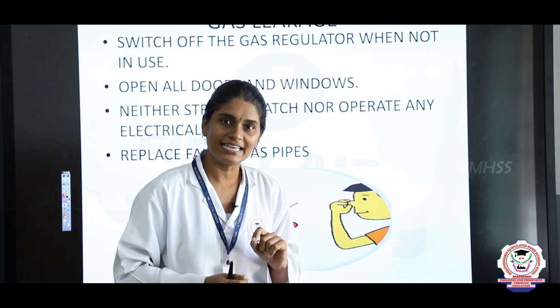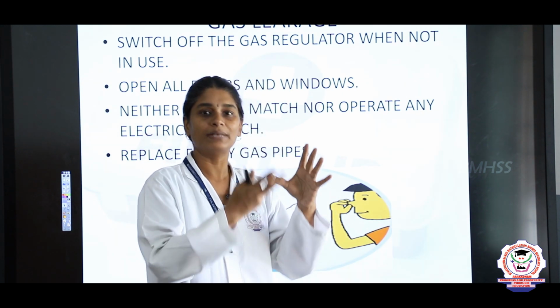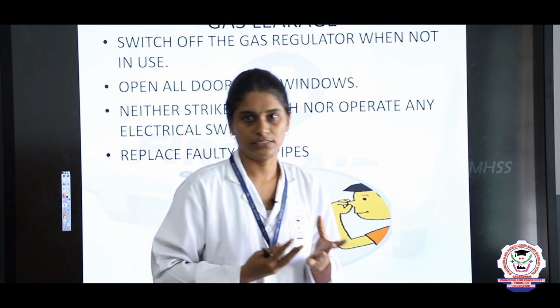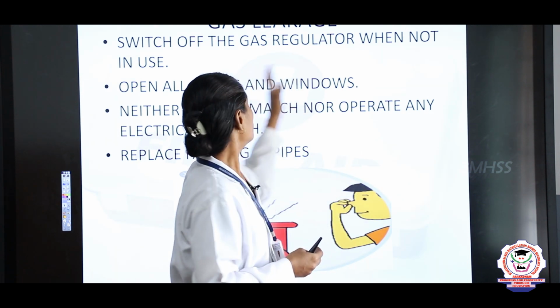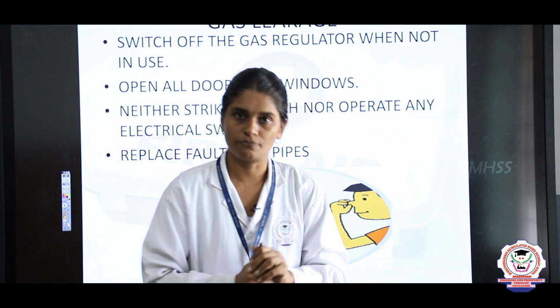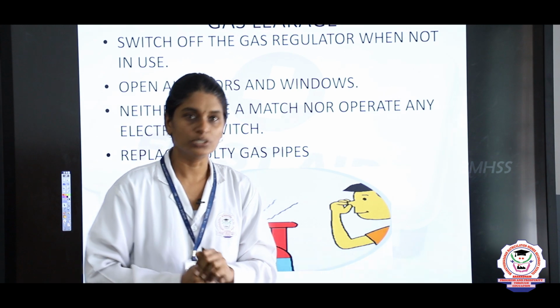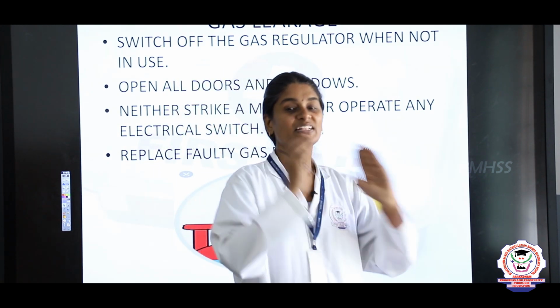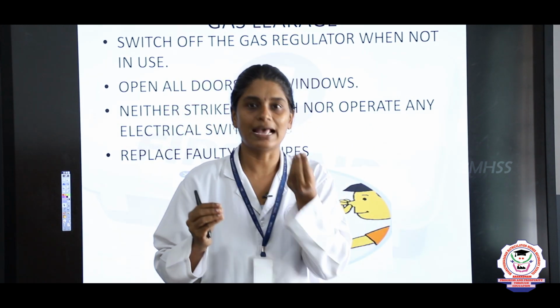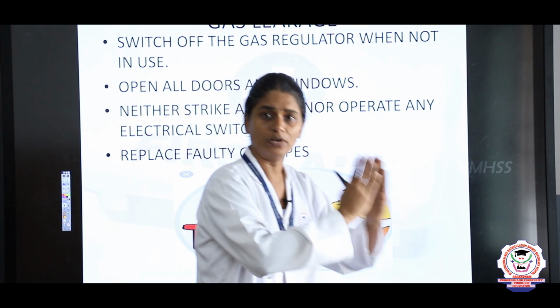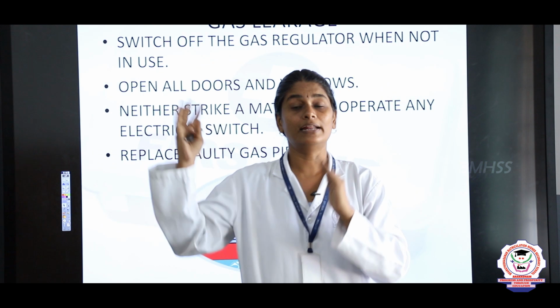So what is gas leakage? In the gas cylinder sometimes there may be a leakage of gas, and that may lead to accidents. What are the safety measures that we should follow when there is a gas leakage? First, open all the doors and windows. When there is a gas leakage you can smell the gas, right? During that time you have to open all the doors and windows and immediately call an adult for help.